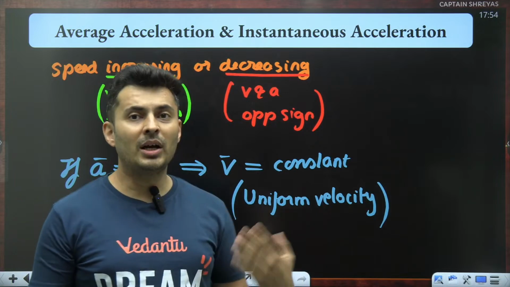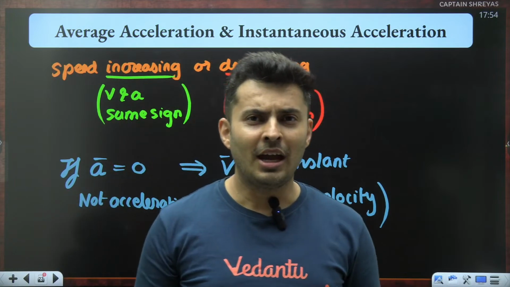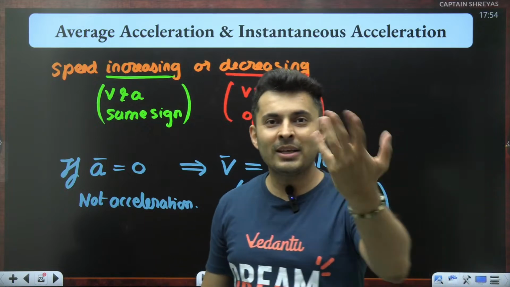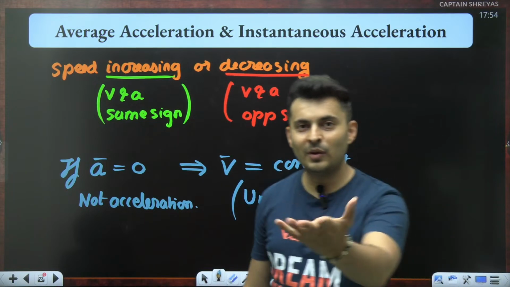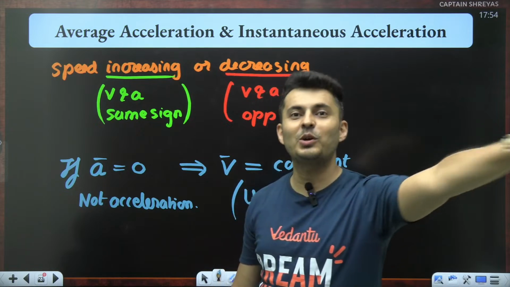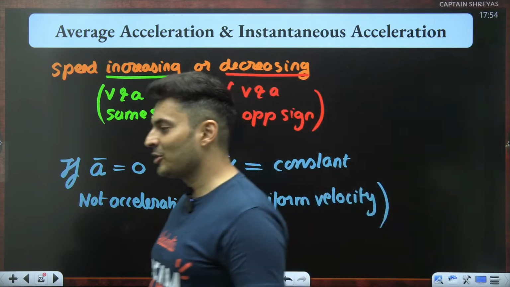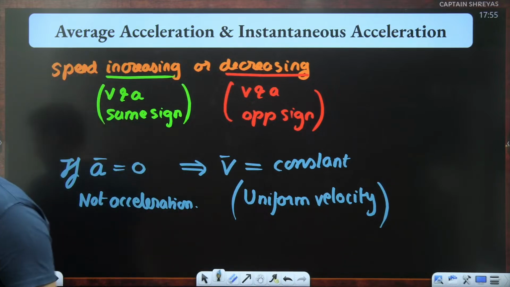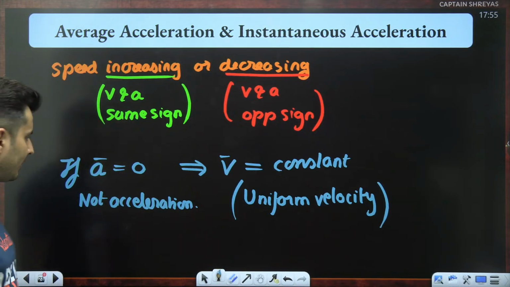Imagine Pandu meets Champa after a long time, and Pandu says to Champa, "Champa, you have not changed at all." That means what? Champa has remained constant. Understanding it? So acceleration 0 means no change in velocity. Yes, that is what it is. Very good. Shall we move ahead to the next concept? Okay, great.